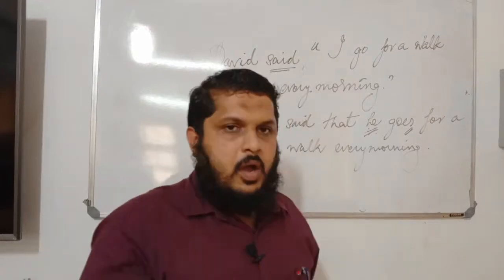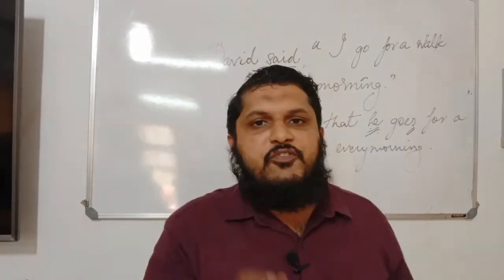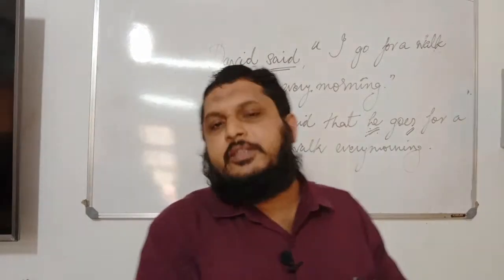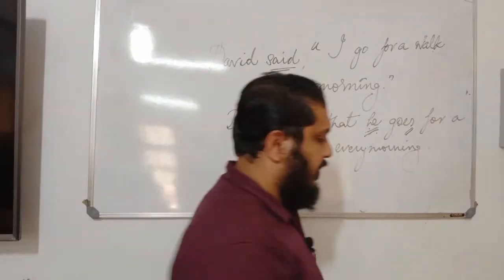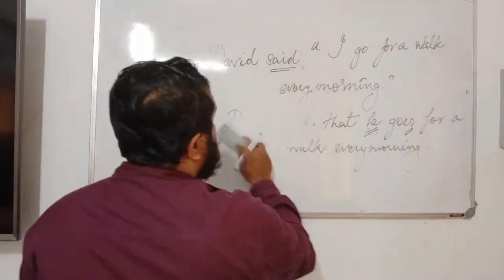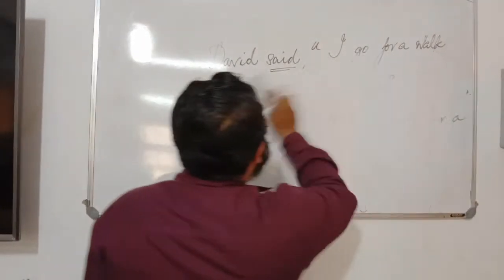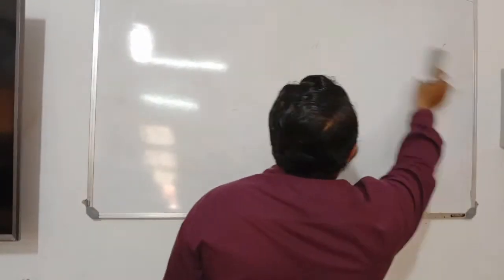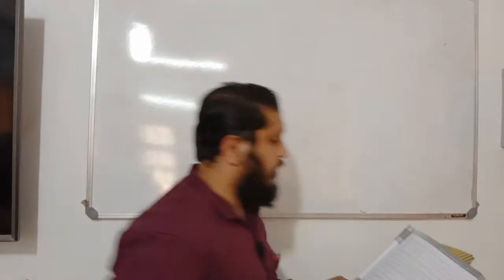Okay. Now we have also mentioned that if the sentence talks about a universal truth, again the tense will remain the same. Look at another example given in your text. Here it is talking about a habitual action. Now we will look at the second sentence.